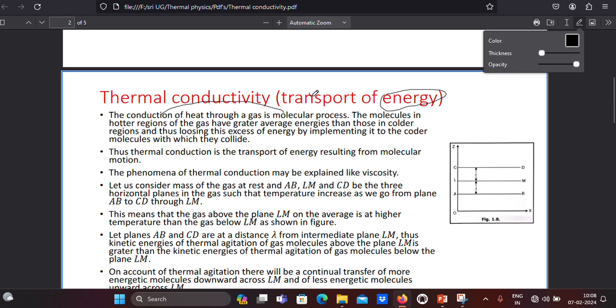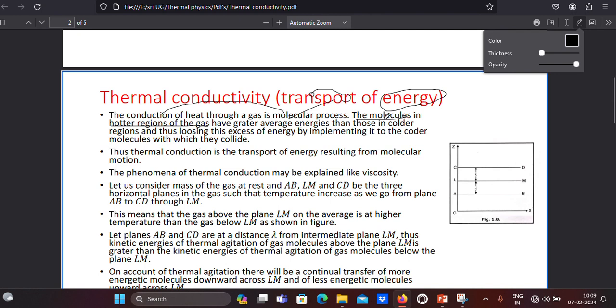When the molecules gain energy, they move to the lower temperature region and collide with the lower temperature molecules and transport this energy. So that is why conduction of heat through a gas is a molecular process only. The molecules in the hotter region of the gas have greater average energies, right? Why? Because all the molecules cannot absorb heat energy equally. Certain molecules absorb less heat energy and certain molecules can absorb more. So that is why we have to take the average value here.